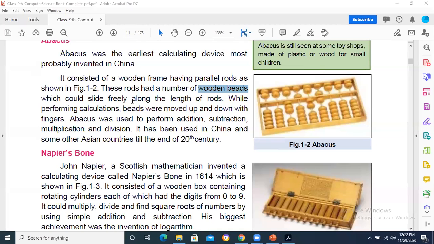So this is basically the structure, and using this technique, we were able to do addition, subtraction, multiplication, and division, basic arithmetic operations. All these things can be asked in one MCQ. For example, the abacus was containing what kind of mechanism: parallel rods and beads. What kind of operations could be performed on it: addition, subtraction, multiplication, division.